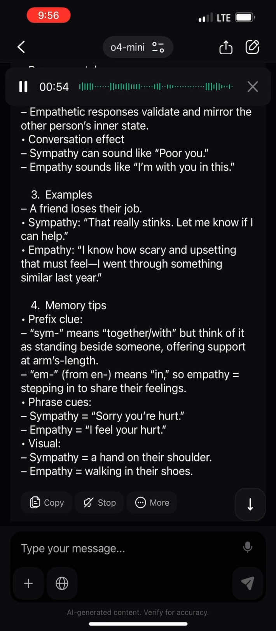3. Examples. A friend loses their job. Sympathy: that really stinks. Let me know if I can help. Empathy: I know how scary and upsetting that must feel. I went through something similar last year.